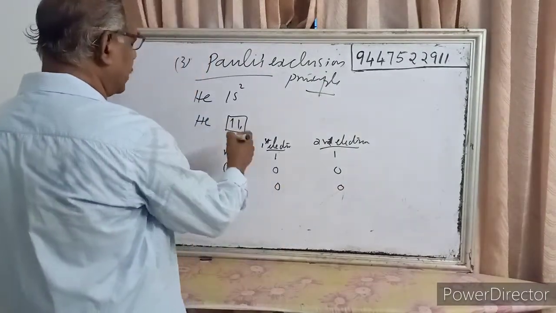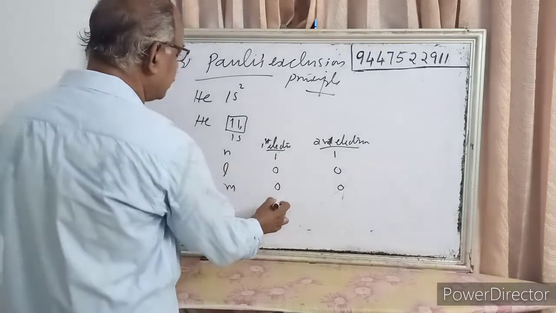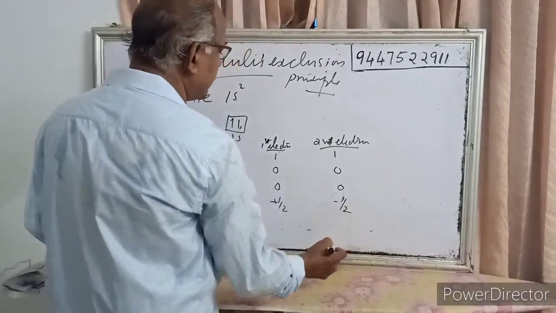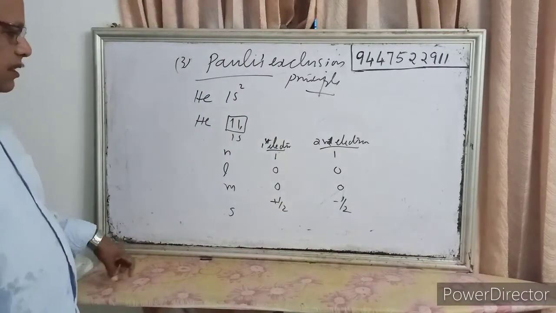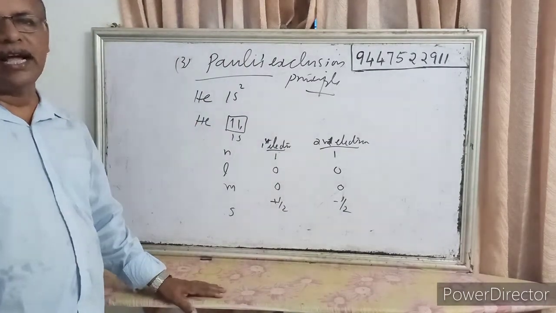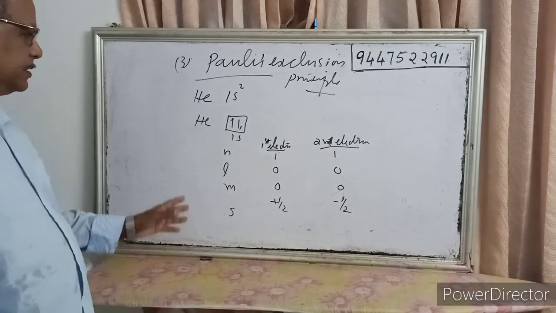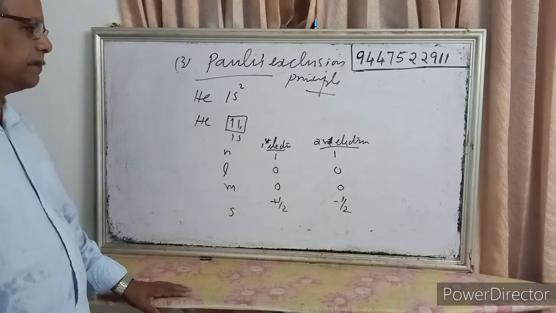But for the spin quantum number, one is clockwise with plus half and the other is anti-clockwise with minus half. So no two electrons in an atom can have the same values for all four quantum numbers. That is Pauli's exclusion principle.